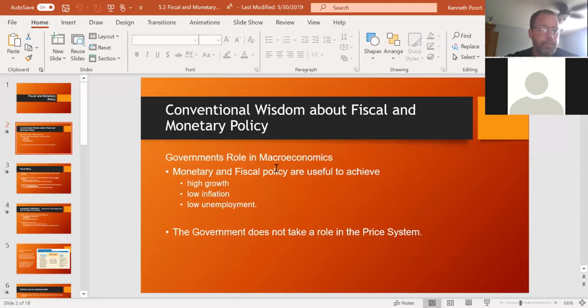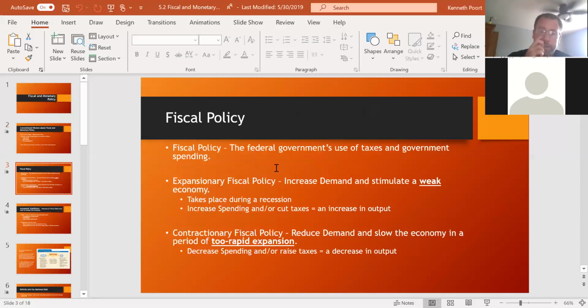Okay. So fiscal policy. This is when we're talking about taxes and government spending. Sometimes governments are going to tighten up fiscal policy. Sometimes they're going to expand fiscal policy, or contract is the idea of tightening it up. So two kinds of ways they do this.